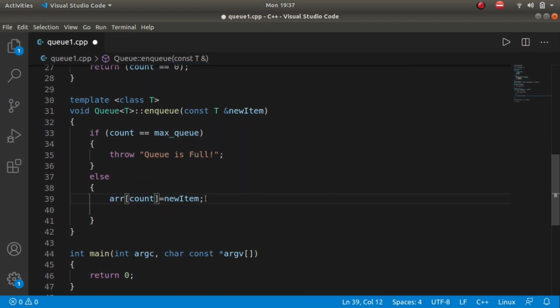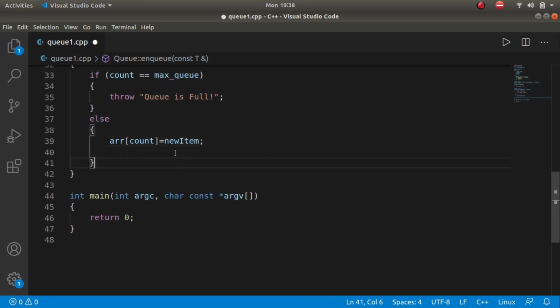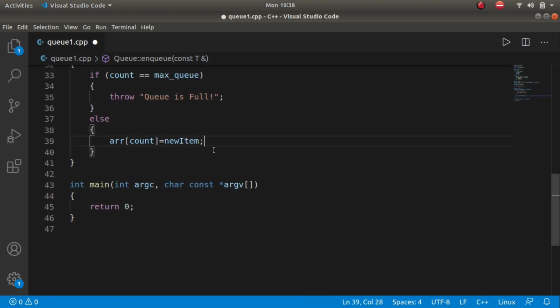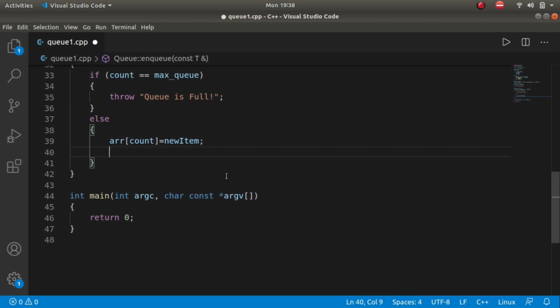So it should be array of count, since count is basically the index of the new enqueuing item. Okay, and that's it, I guess. Yeah, count plus plus.